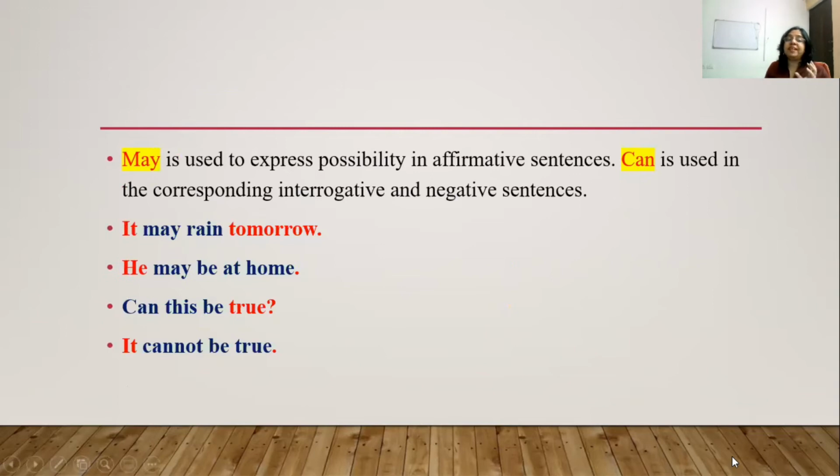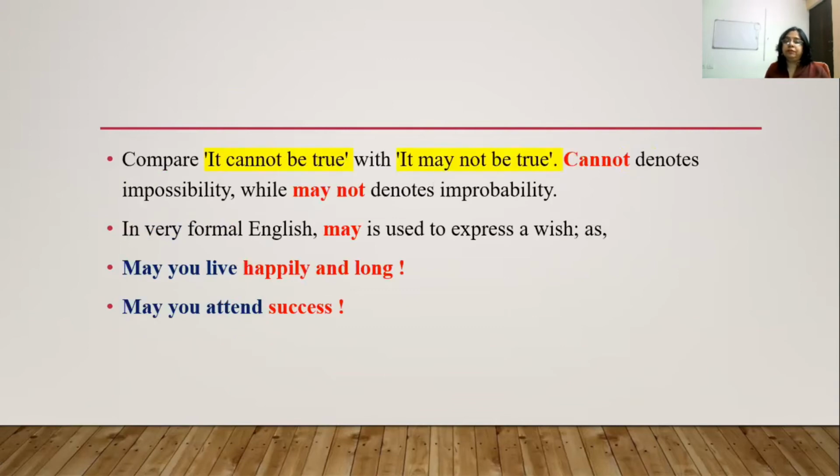May is used to express possibility in affirmative sentences. Can is used in the corresponding interrogative and negative. It may rain tomorrow. So possibility is there. He may be at home. Again, possibility is there. Can is used in the corresponding interrogative and negative sentences, like, can this be true? Interrogative. It cannot be true. Negative.